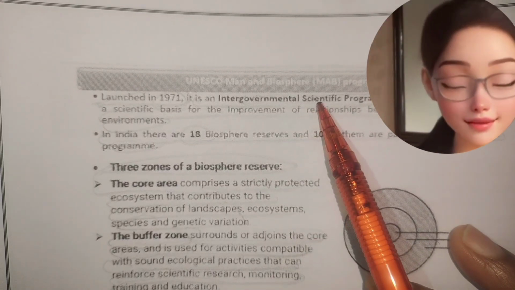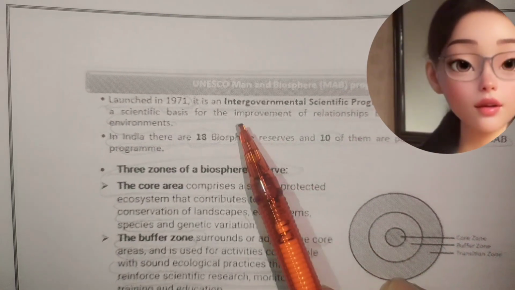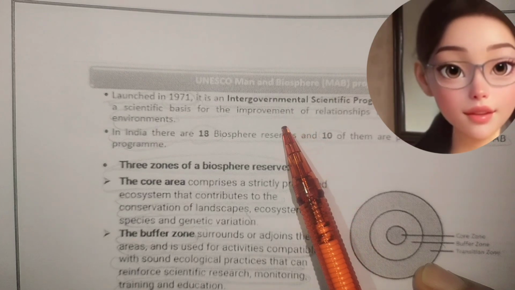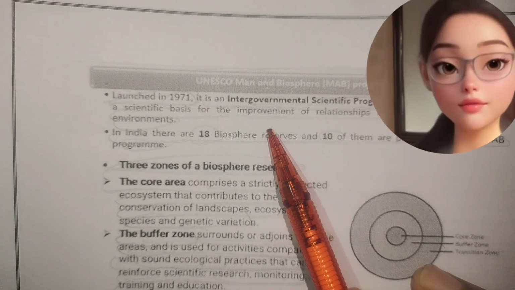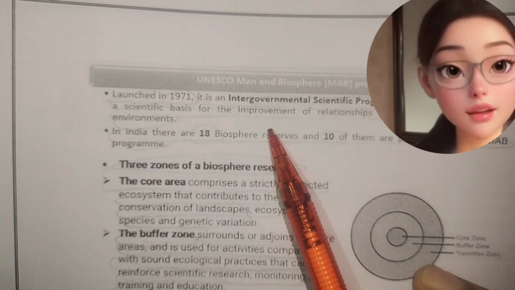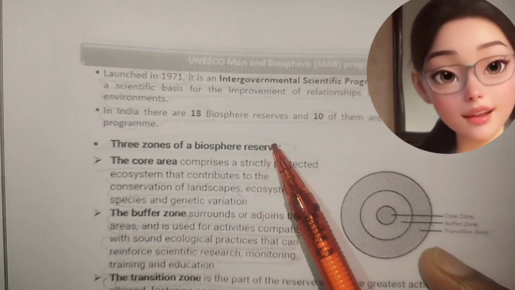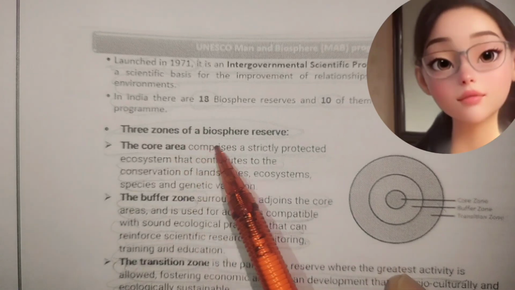UNESCO Man and Biosphere MAB Program. Launched in 1971, it is an intergovernmental scientific program that aims to establish a scientific basis for the improvement of relationships between people and their environments. In India, there are 18 biosphere reserves and 10 of them are part of the UNESCO MAB program. Three zones of a biosphere reserve.